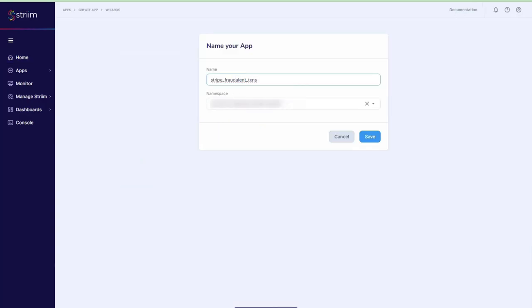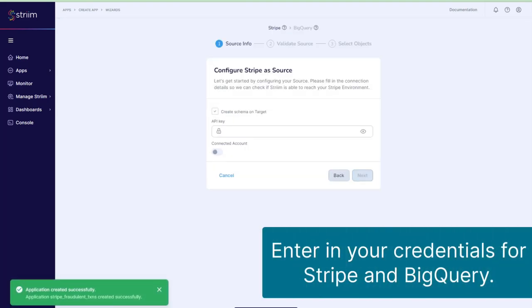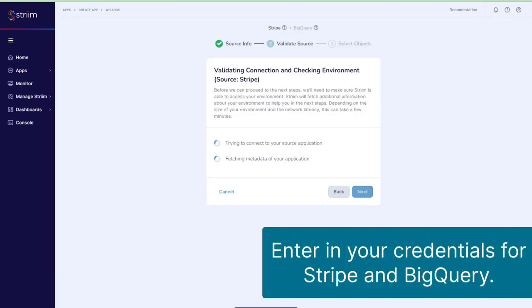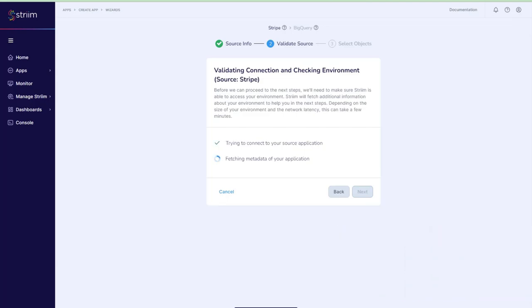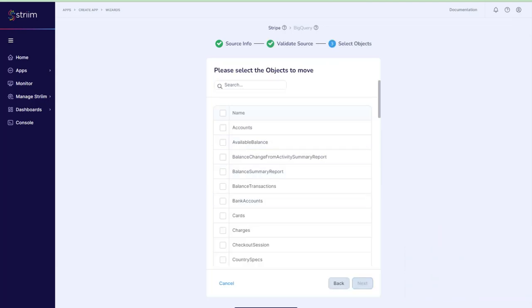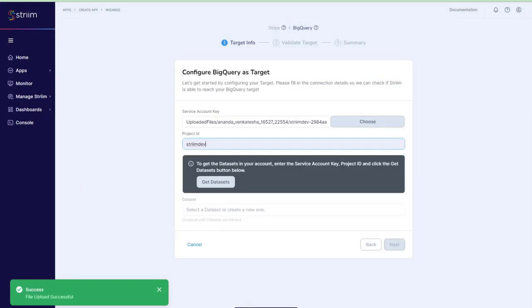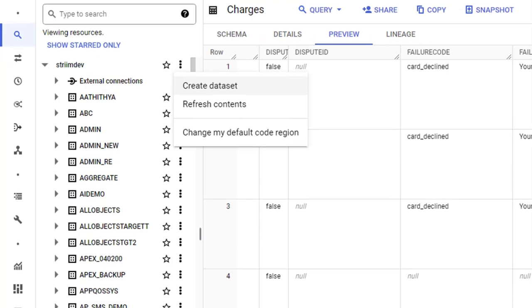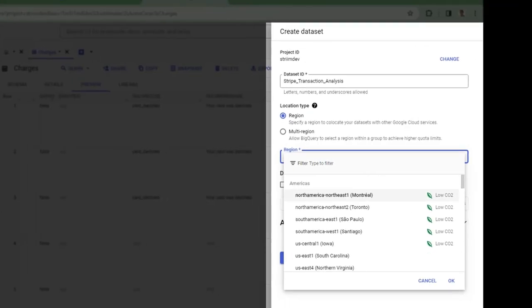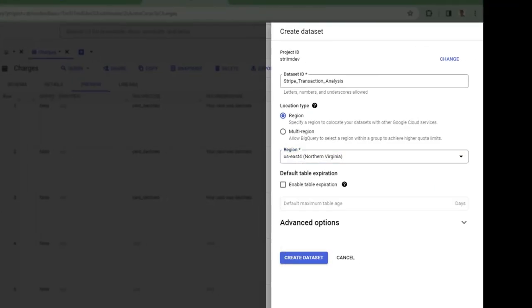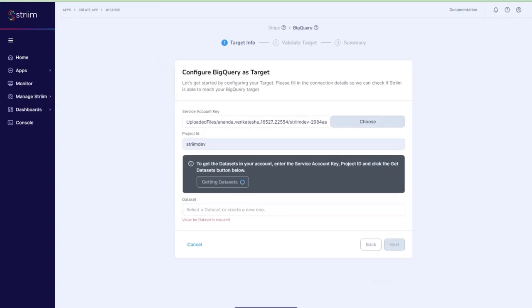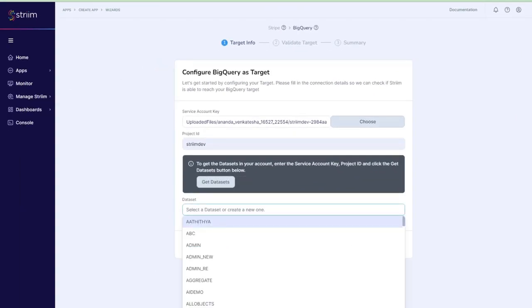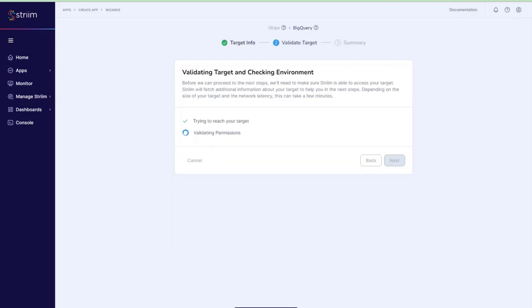In this step, they need to simply provide credentials to their Stripe and BigQuery accounts. Striim will validate access permissions, complete automatic schema mapping, and create a corresponding dataset on Google BigQuery. In this demo, we will go ahead and create a new dataset in Google BigQuery. With these simple steps, Acme Corp has successfully created a data pipeline and is ready to stream data from Stripe.